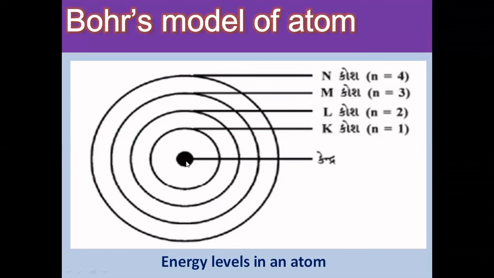He said that the electrons are filled in the different energy levels step by step. How the electrons will be distributed in the different shells will be discussed later in this chapter.